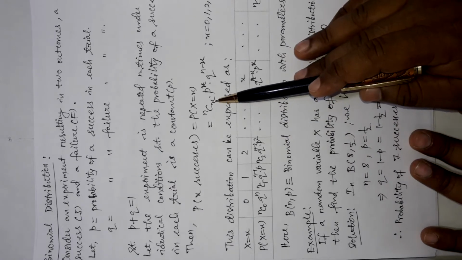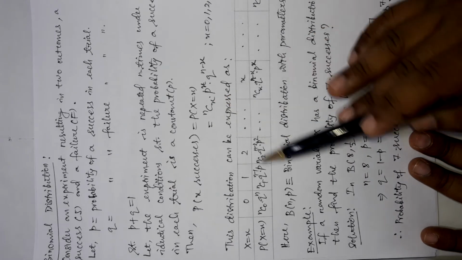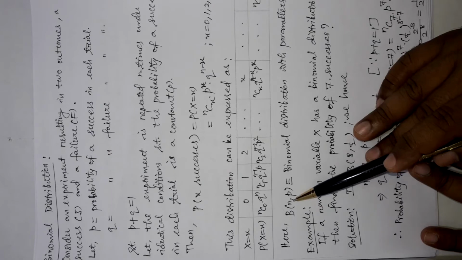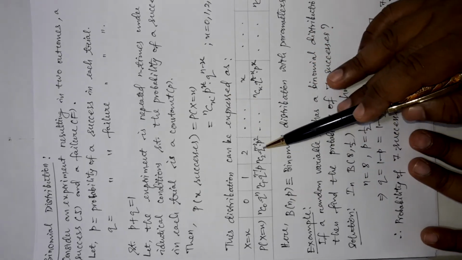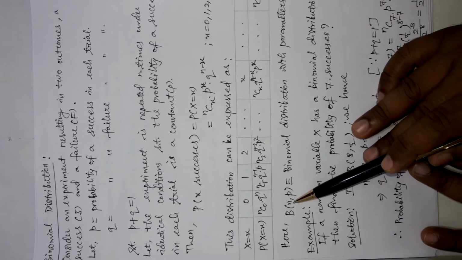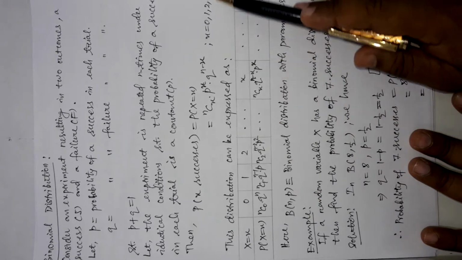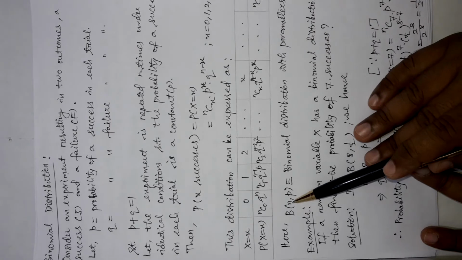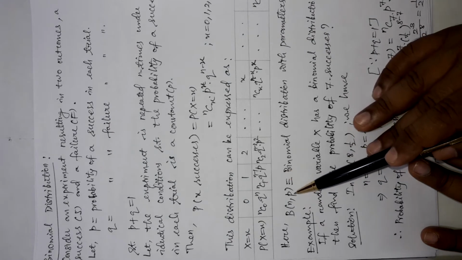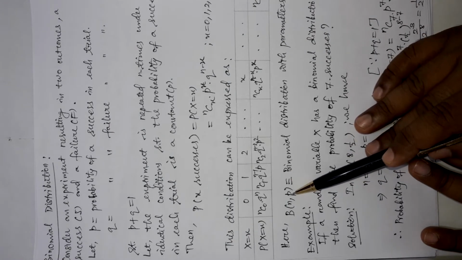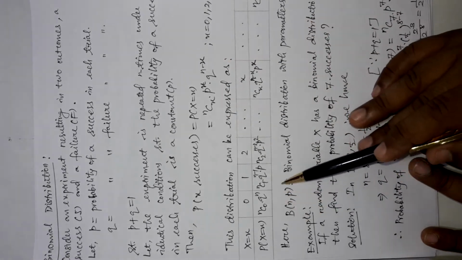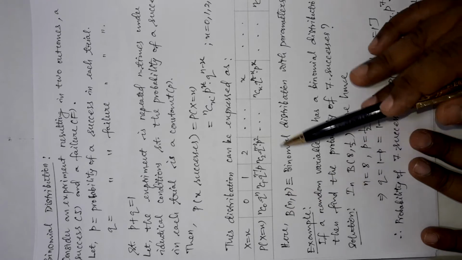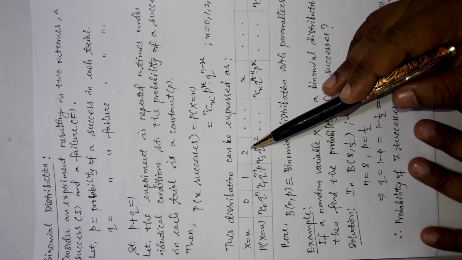Then you can ask how to get x here. It is obvious, from n we will get x, because the value of x is nothing but 0, 1, 2 up to n. So, the random variable values, the x values, will come out of n, and the q value will come out of p. In this way, we will get all the information from only this small symbol of binomial distribution and we can use it for our purpose.